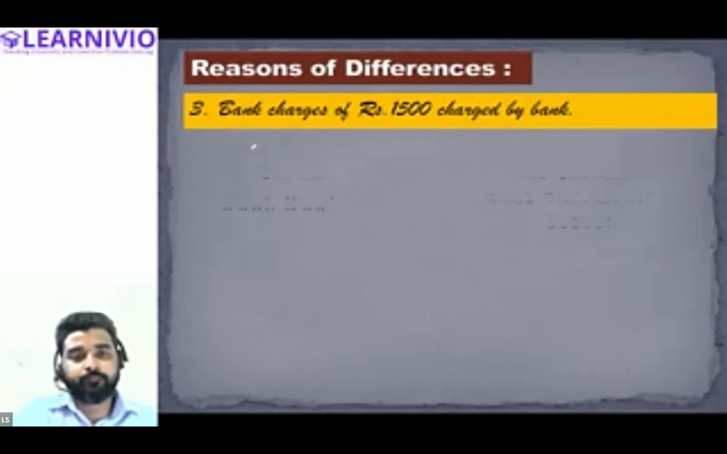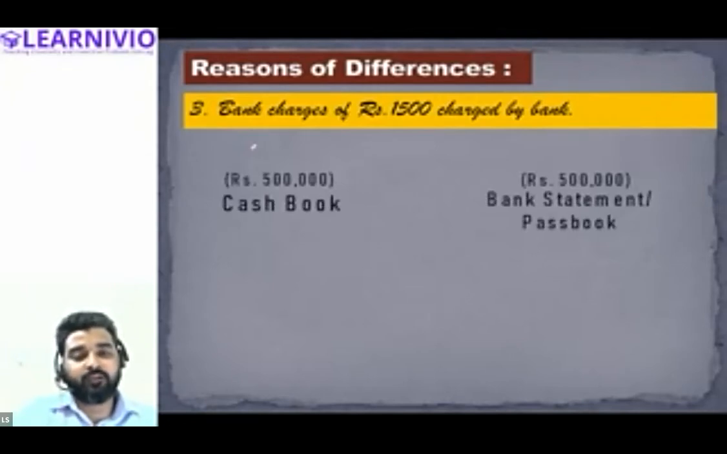Let's suppose the bank balance as per cash book is 5 lakh at the beginning of the month, and the bank balance as per the bank statement is also 5 lakh at the beginning of the month. But due to this transaction, what will happen?